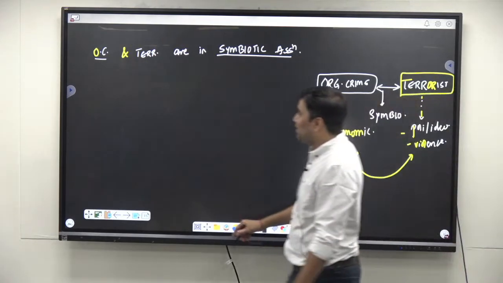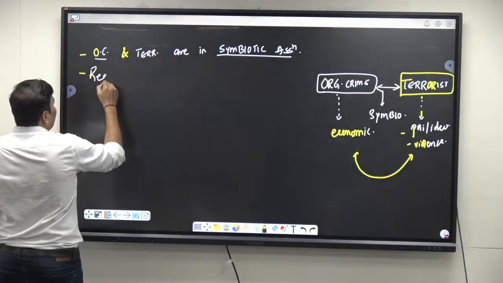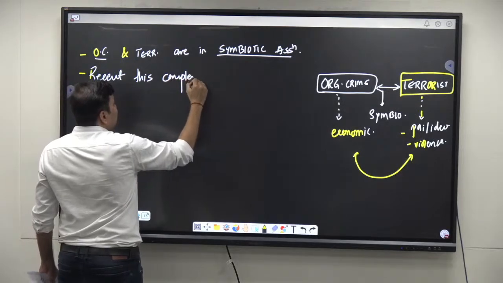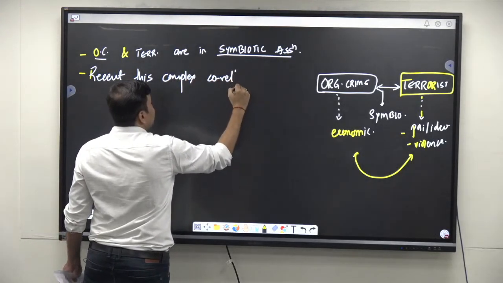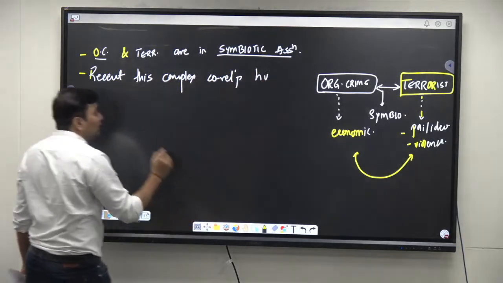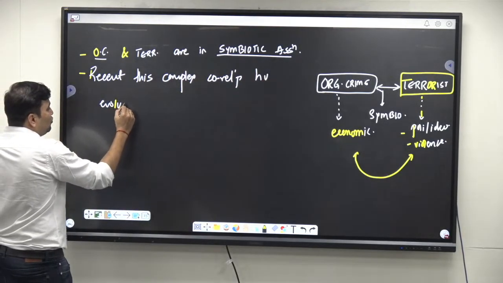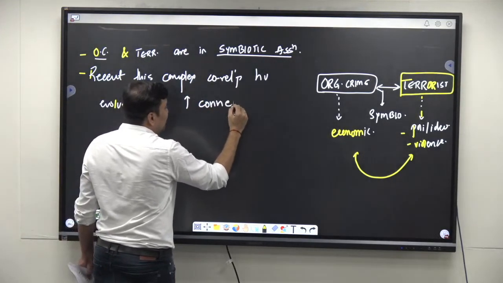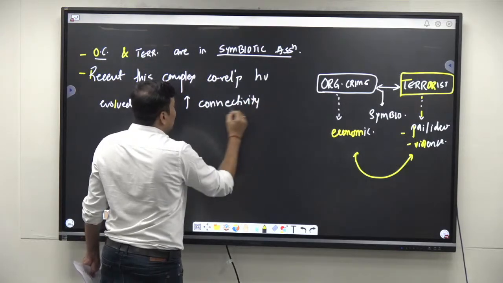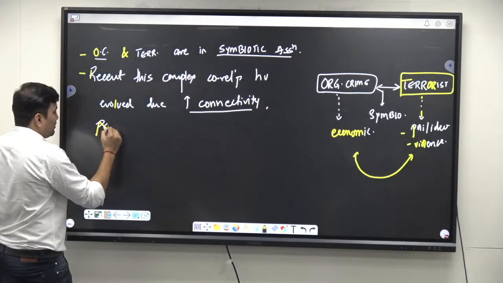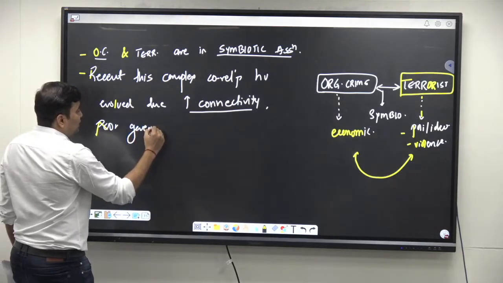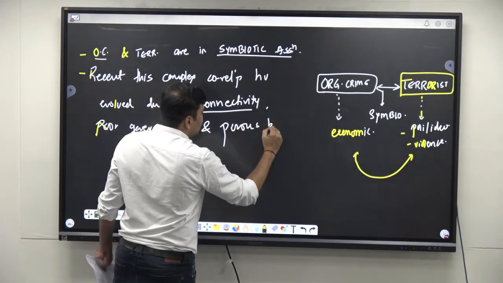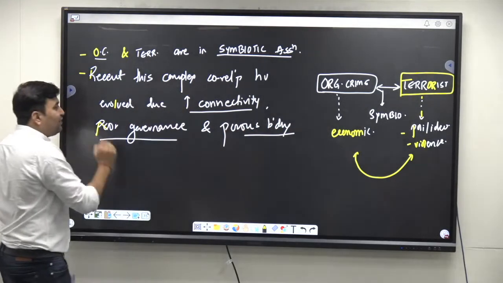Also, in recent times, you can write, this complex correlationship has further evolved due to increasing connectivity, poor governance and porous boundaries. These are the main reasons.